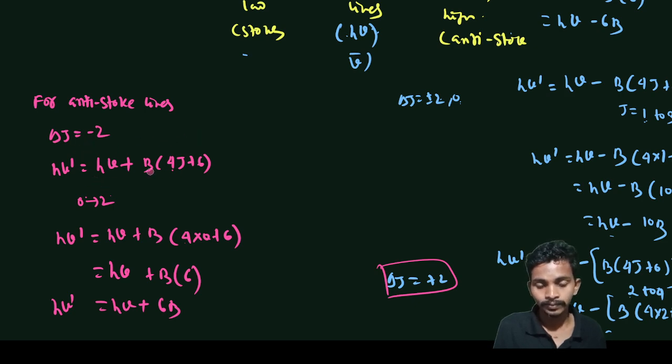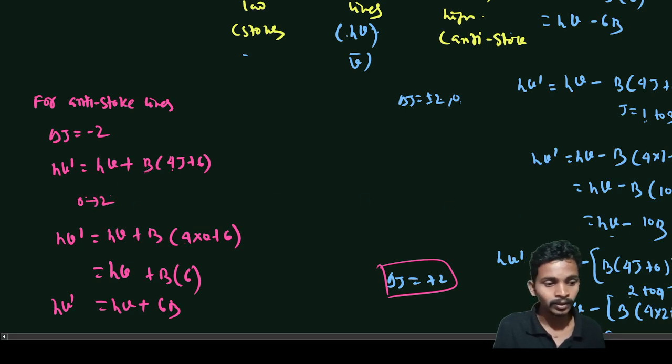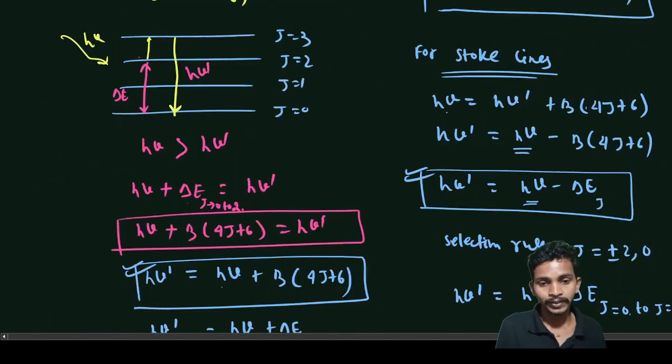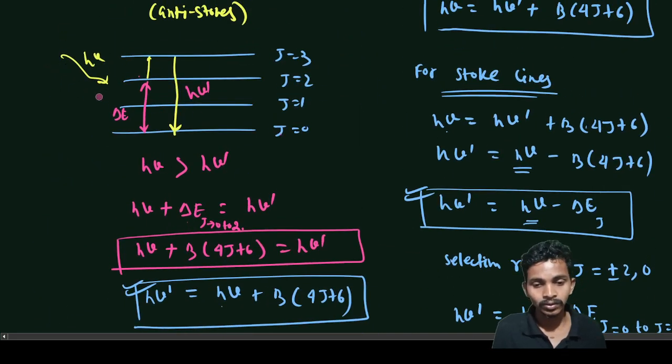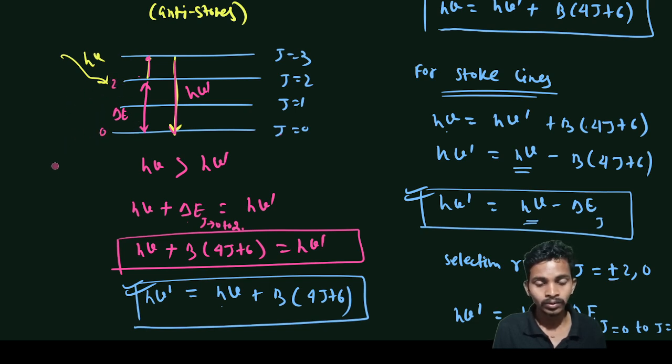So here I am doing from 0 to 2, then higher energy level. If you understand from this picture, let's say this is the anti-Stokes, so here we are giving this energy h nu to this, after that this is releasing to this, so this is the energy gained. So here what we are doing is going from 2 to 0.